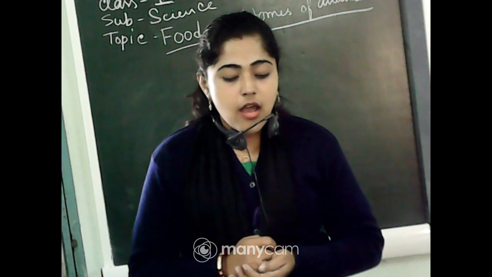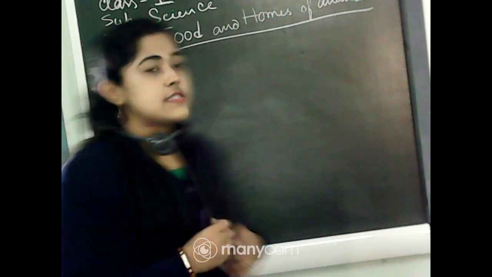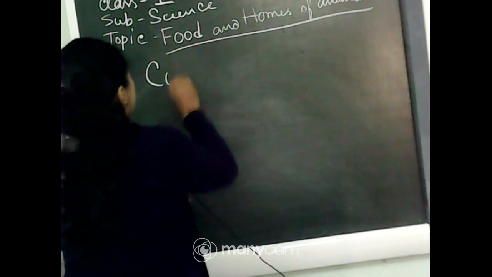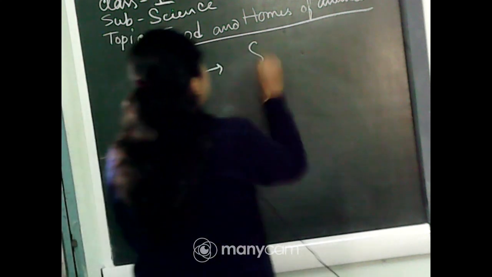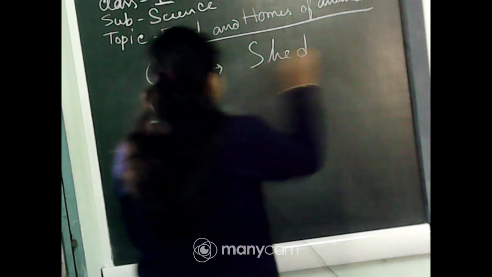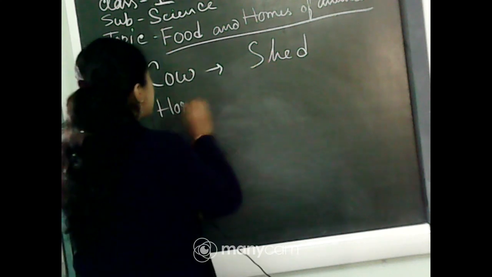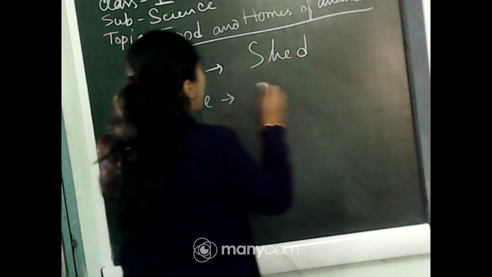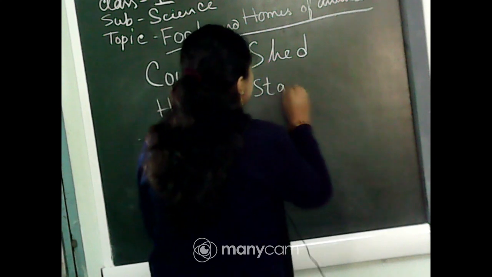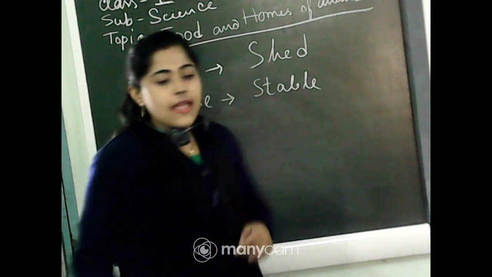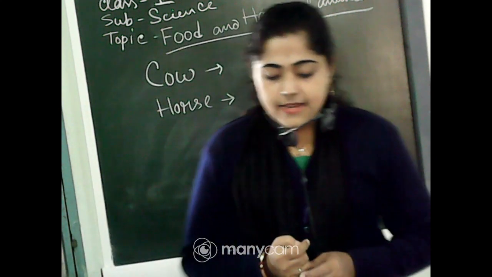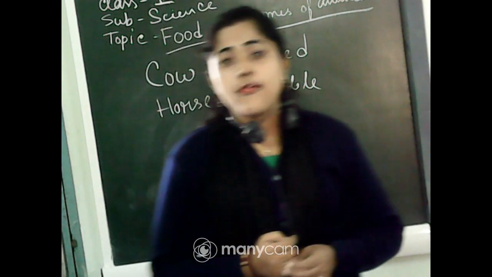Next is the horse. We make a stable for the horse. The place where the horse lives, this home, we call a stable. And the next is the kennel, that is made for dogs.